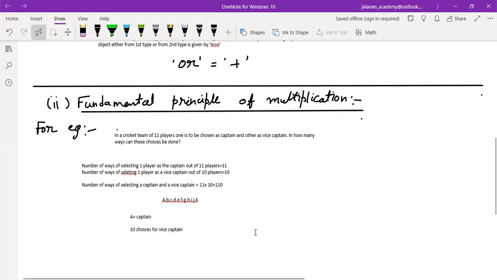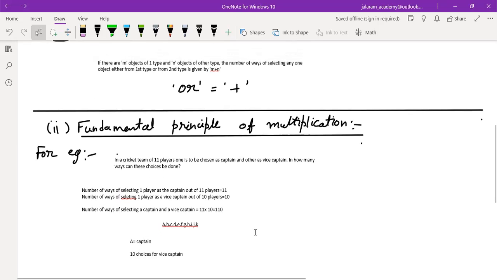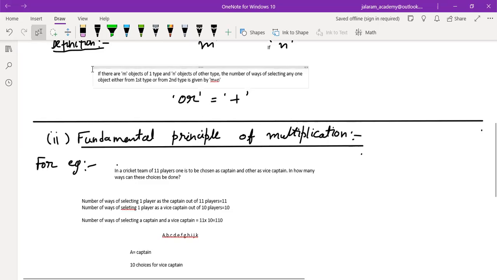So this is the principle of multiplication. If we have m objects of one type and n objects of another type, the total number of ways of selecting one object from the first type and one object from the second type, this time we have "and" in place of "or", will be m into n. Is that clear to everyone? This is called the principle of multiplication.